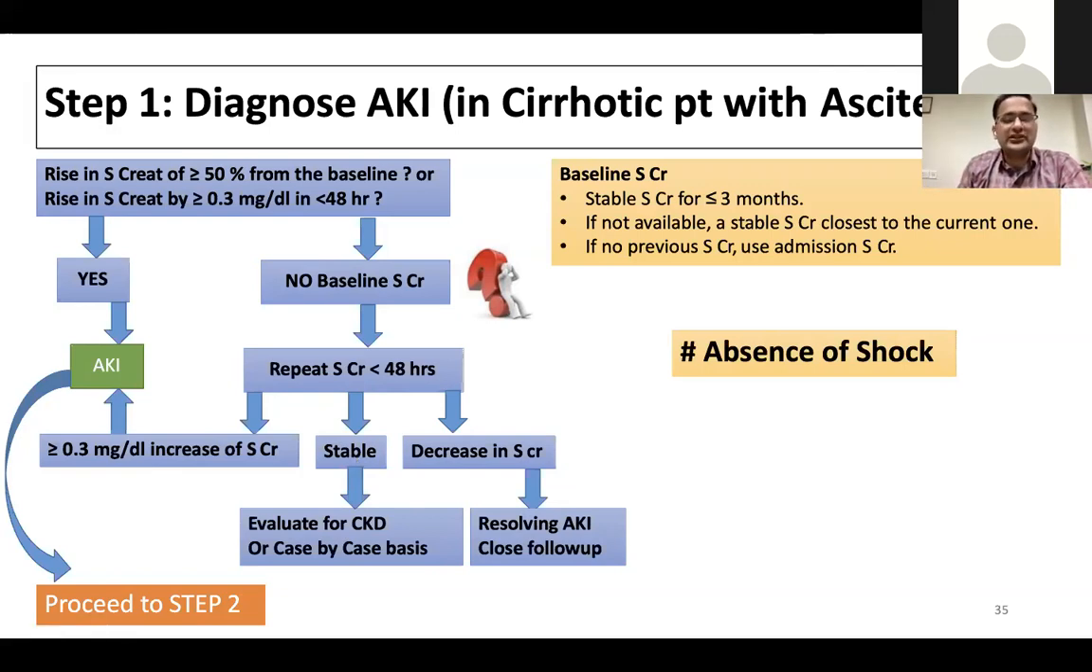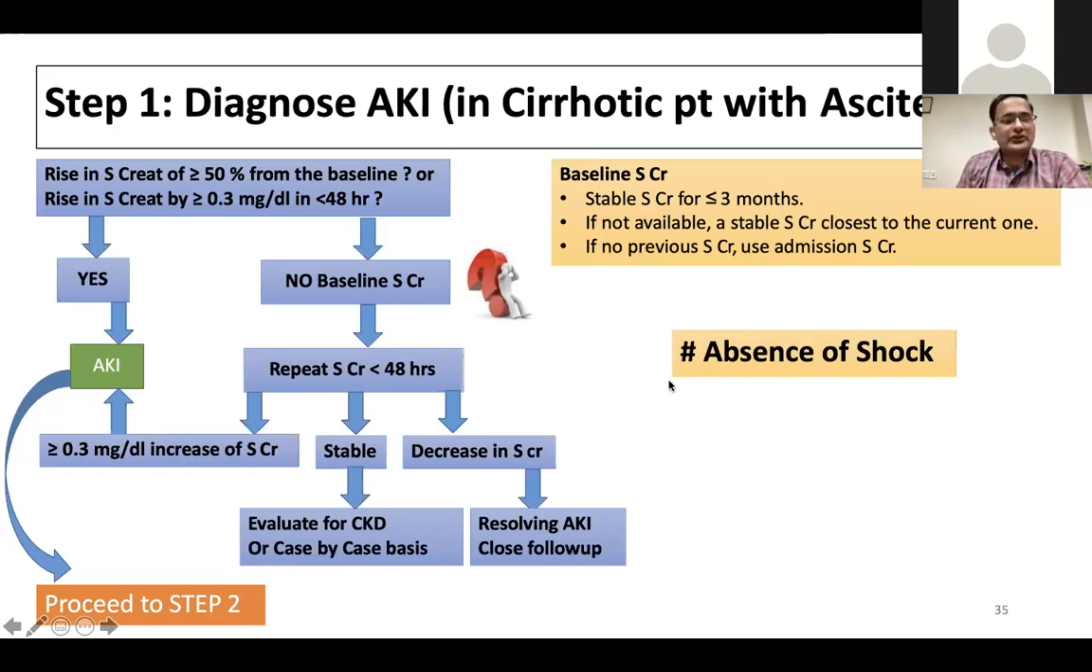Then evaluate for CKD or any other causes of deranged kidney functions. And on repeating, there is still a further progression of serum creatinine. Then during this 48 hours, we also refill the system, so that shock-related or other hypovolemia causes are excluded, by giving them albumin and antibiotics. And if the creatinine further worsens, then it is AKI. Then we will proceed to the next step.